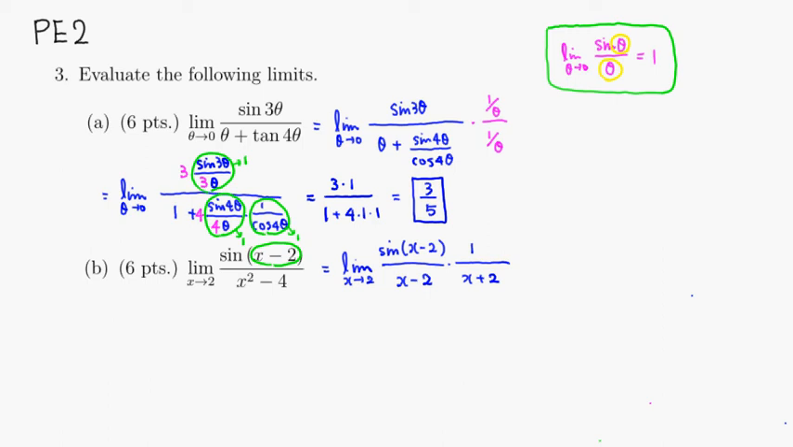Then you can see that this guy is going to approach 1, and this guy is going to go to 2. So what you get is 1 times, which really doesn't do anything, 1 over 2 plus 2. So it's going to be 1/4. That's the limit value for part B. All right, that's it. I hope that this was clear.